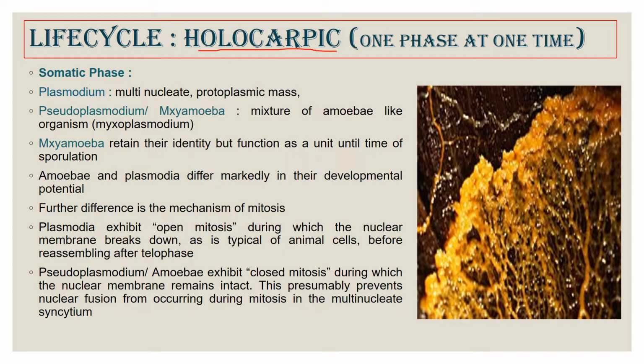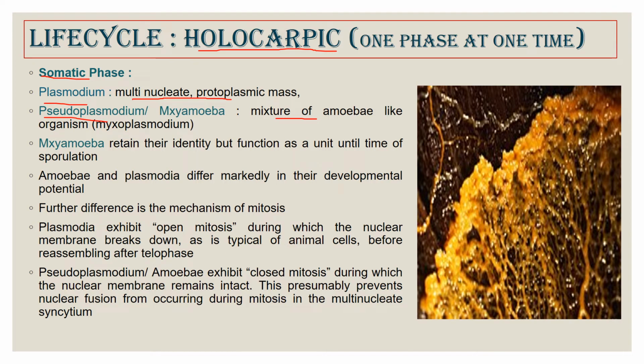So first we will be discussing the somatic phase, which is divided into plasmodium and pseudoplasmodium. So there are two types in the somatic phase. The plasmodium is a multinucleated protoplasmic mass, and the pseudoplasmodium is also multinucleated, but the single amoebae retain their identity because they do not undergo fusion of nuclei.